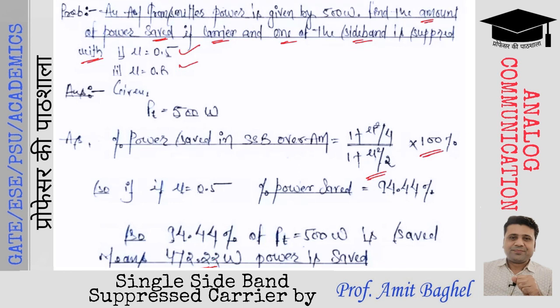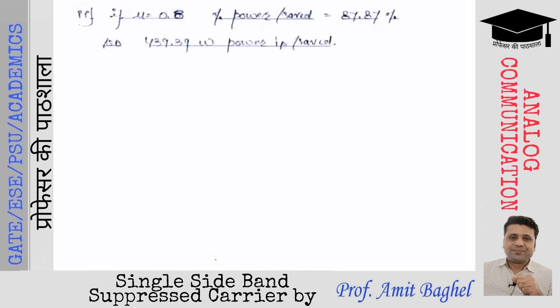Last, if the modulation index changes to 0.8, formula में value replace कीजिए, you will get the answer 87.87 percentage. That means this is 439.39 watts. 500 का 87.87 percentage होता है 439.39 watts. This much amount of power is saved, right?